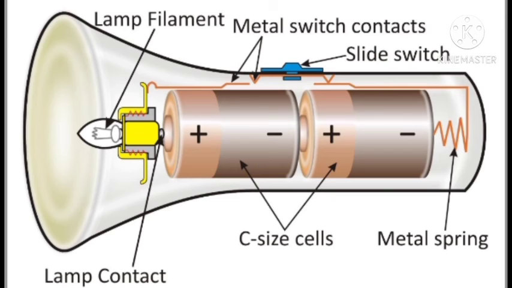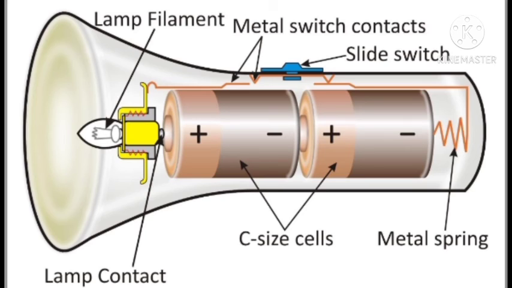So we always join the cells in such a manner that the negative terminal is connected to the positive terminal of another cell. As you can see in the figure, the negative side of one cell is connected to the positive side of the other cell. This is how we place cells in a torch.